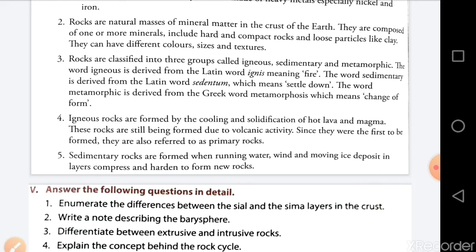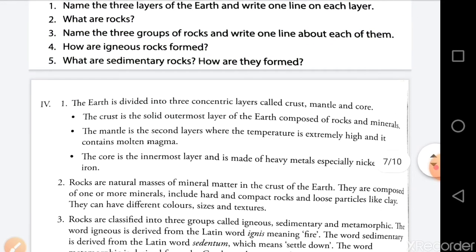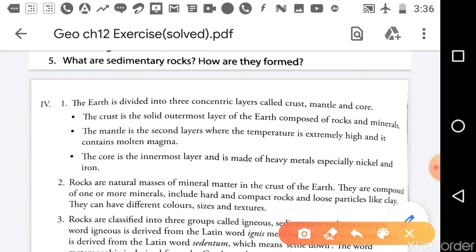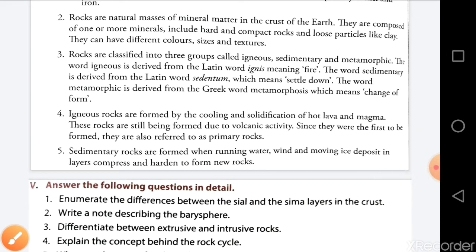Now come to the question number 5. What are sedimentary rocks and how are they formed? Sedimentary rocks are formed when running water, wind and moving ice deposit in layers, compress and harden to form new rocks.